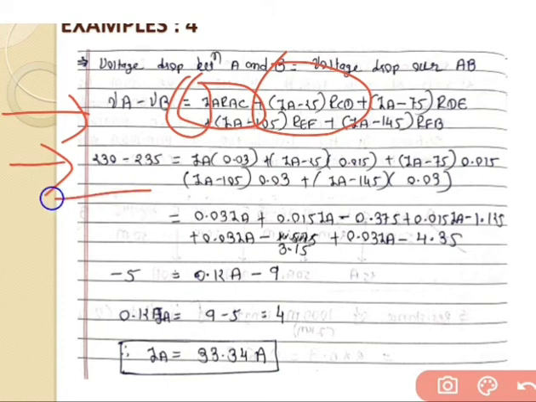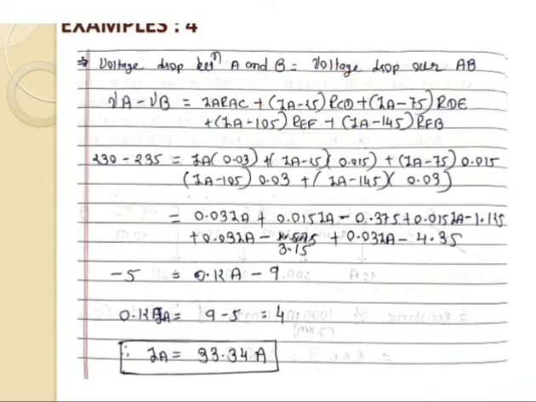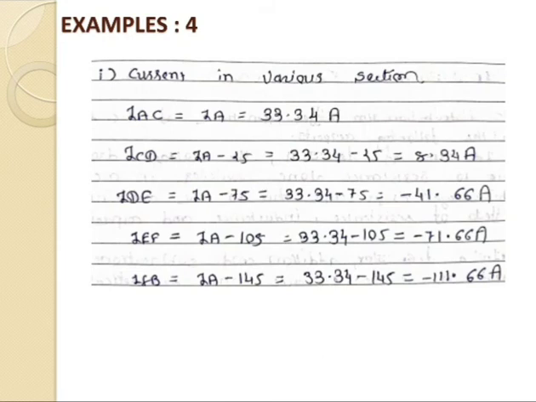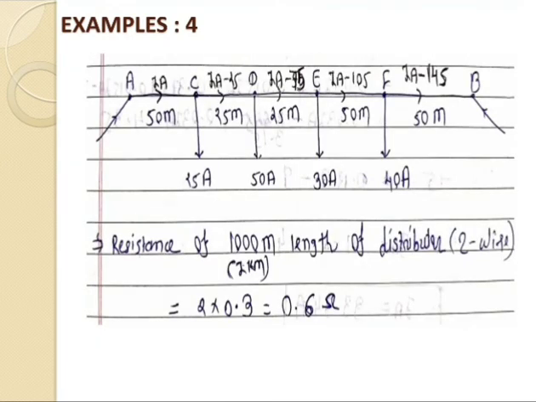And if we go for the solution, the final answer is: minus 5 is equal to 0.12 IA minus 9. So 0.12 IA stays as it is, and 9 minus 5 is equal to 4. So the final value of the current IA is equal to 33.34 ampere. That is the value of current. Now go for the first step based on the given problem.